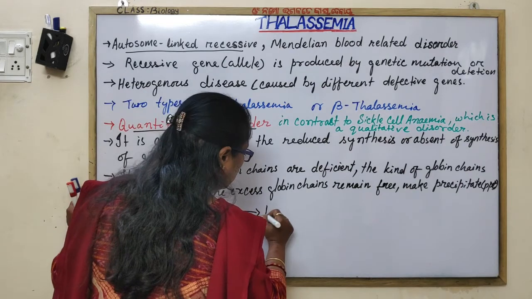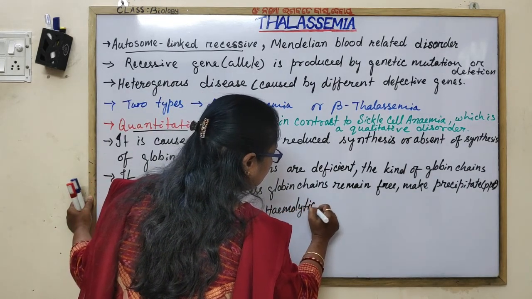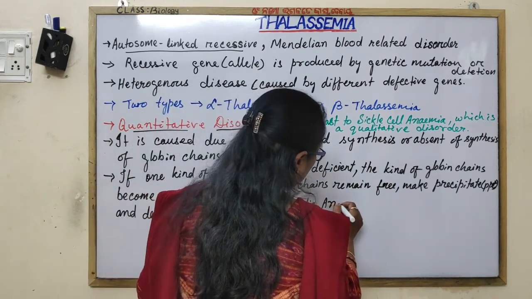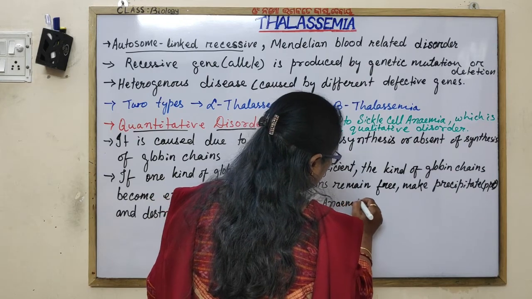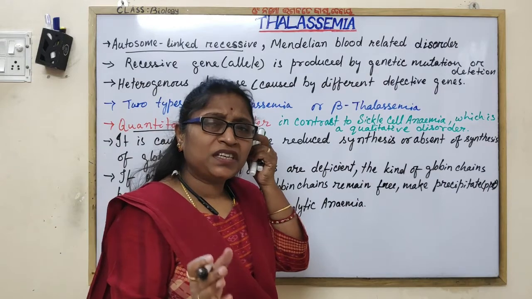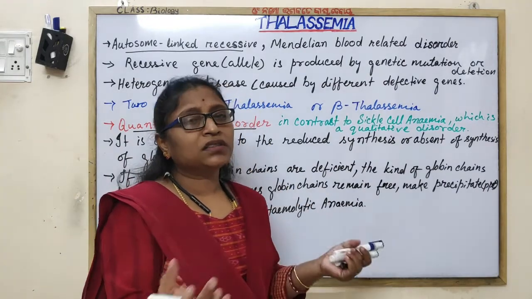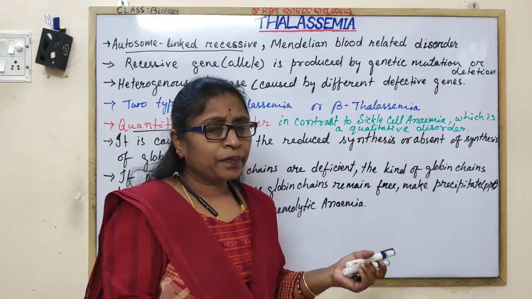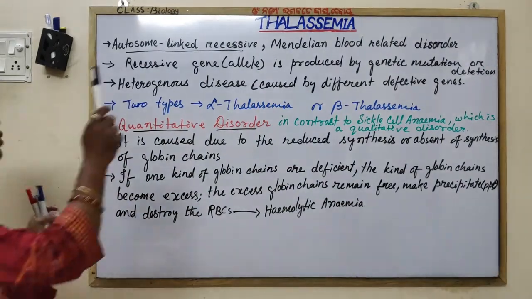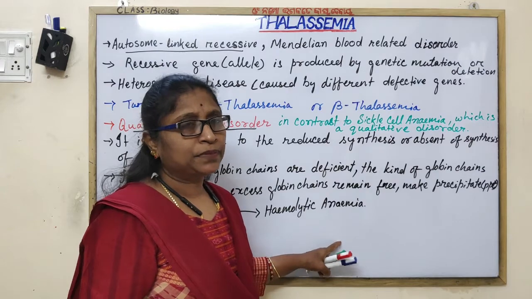It leads to hemolytic anemia, and anemia means without blood. Here without blood means without RBC, because RBCs carry the hemoglobin, hemoglobin carries the oxygen, and oxygen is required for the body function, all types of physiological activities. So we can say thalassemia is caused due to hemolytic anemia.